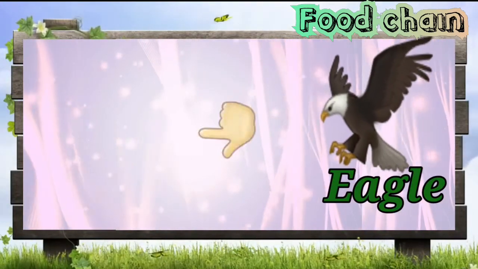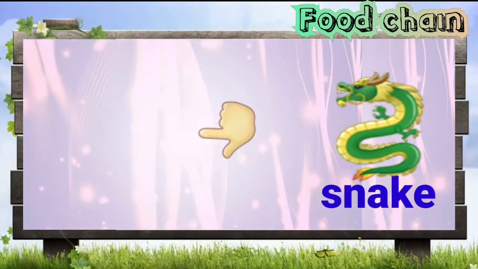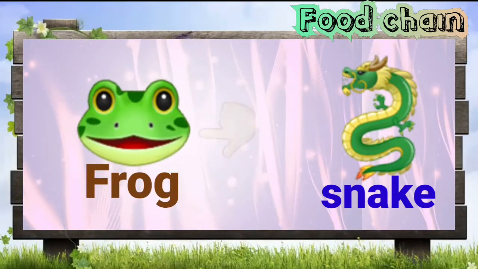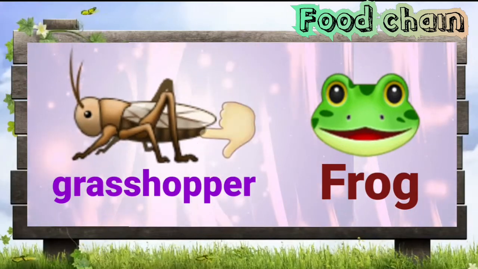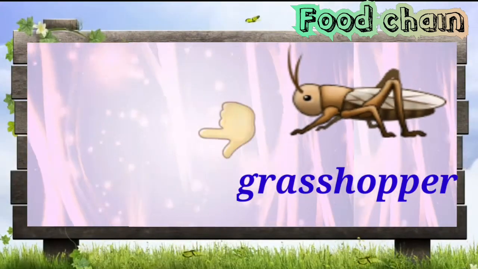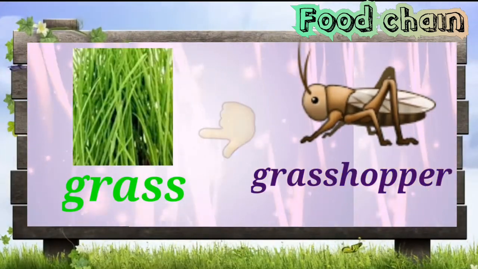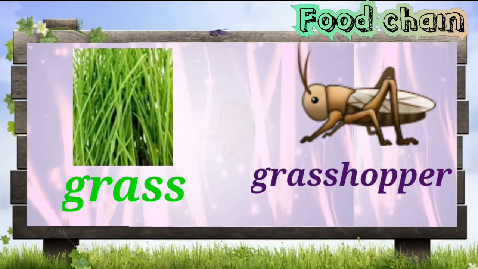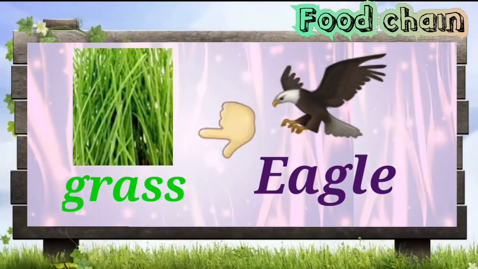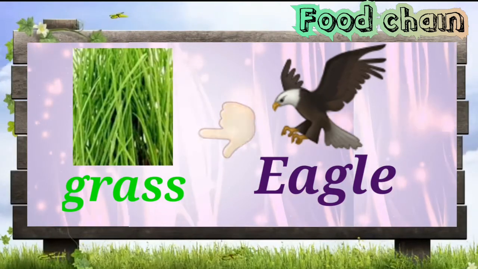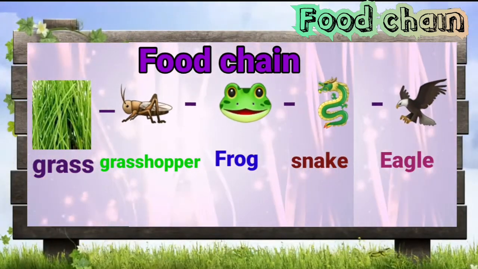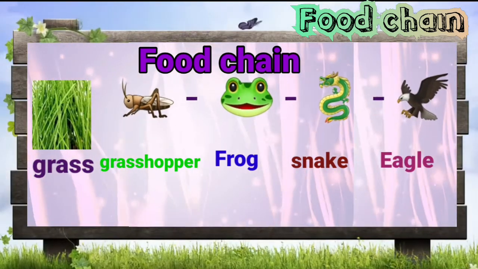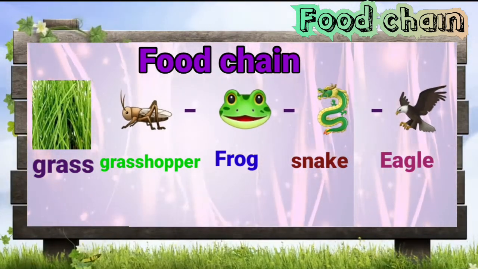So here eagle is dependent upon the snake, and a snake is dependent upon the frog, and a frog is dependent upon the grasshopper, and a grasshopper is dependent upon the grass. So here we can say that the eagle is indirectly dependent upon the grass. So, they all are dependent on each other. So, this is known as food chain.